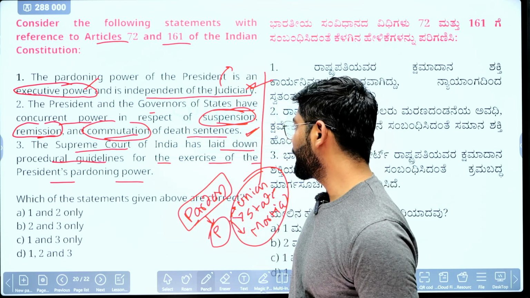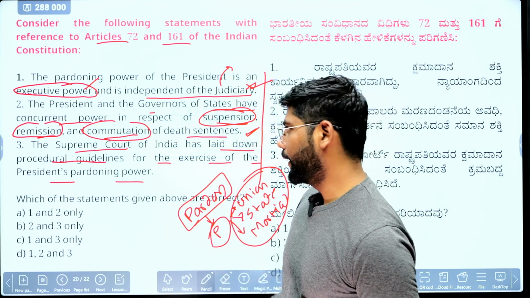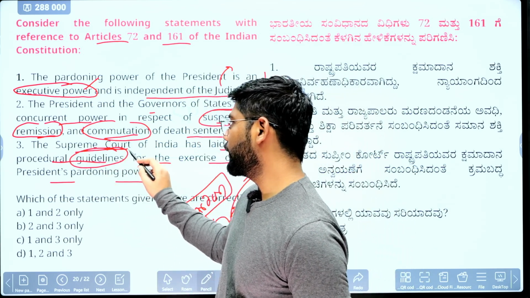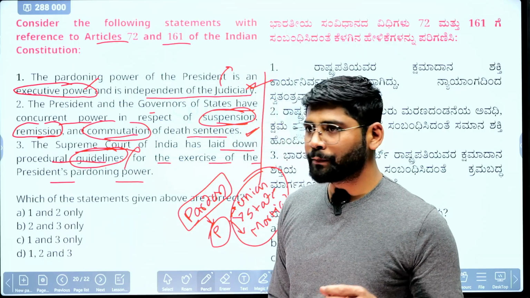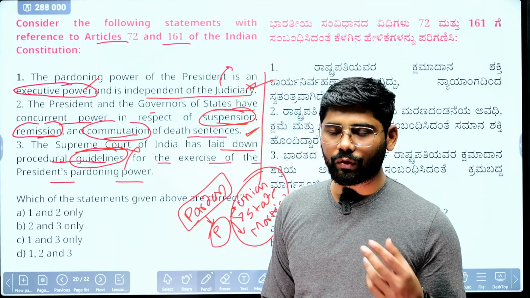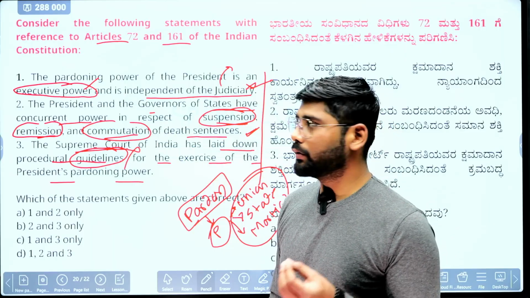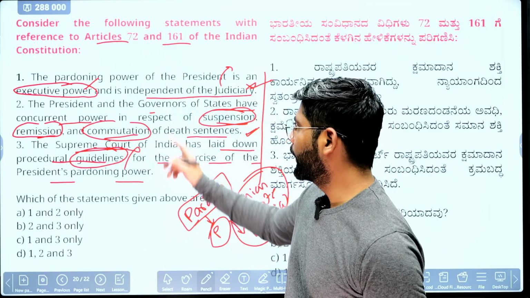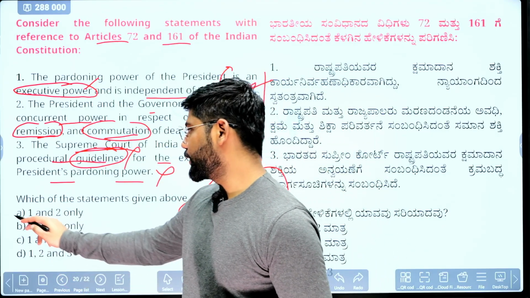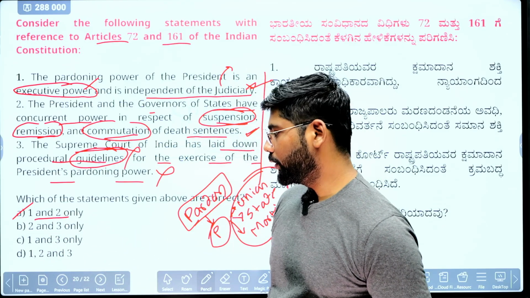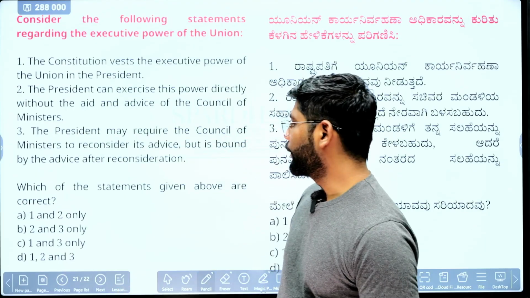Last, the Supreme Court has not laid down procedural guidelines. It has laid down certain principles, and in those principles itself the Supreme Court said that there is no need for guidelines for the president to exercise his pardoning power because it is independent of judiciary. So the third statement is wrong. Correct option is A, that is, 1 and 2 are correct here. Next question we will see.